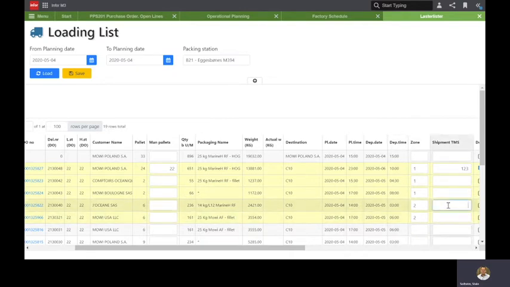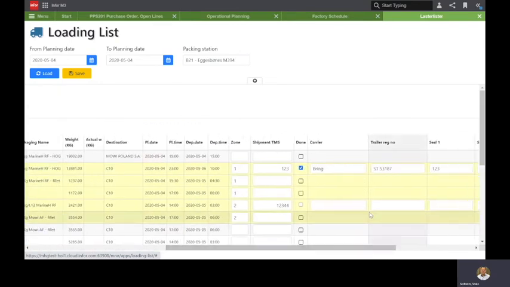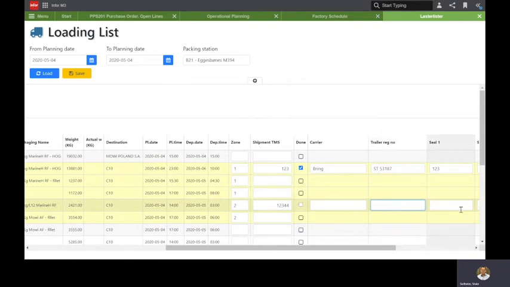And then they also link this to the shipment number in the transport management system. They move on and put in the carrier and the reg number for the trailer picking up the goods. Also the trucks are sealed, so they can enter the seal number here.